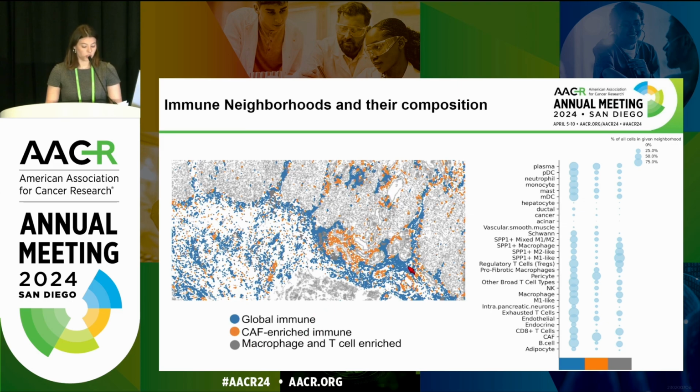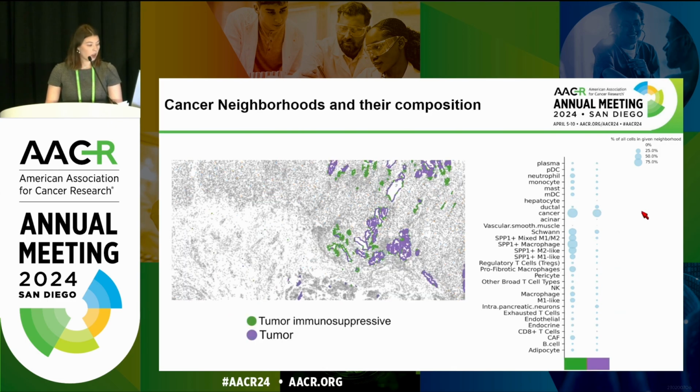And we hope in the future to subcluster this further to get smaller immune neighborhoods, such as tertiary lymph node structures and potential immunity hubs. I would also like to point out these 2 cancer neighborhoods that we found. There is one cancer neighborhood shown in purple that is majority cancer cells, and then there is a more immunosuppressive cancer neighborhood shown in green that is high in macrophages and SPP1, as well as cancer-associated fibroblasts.